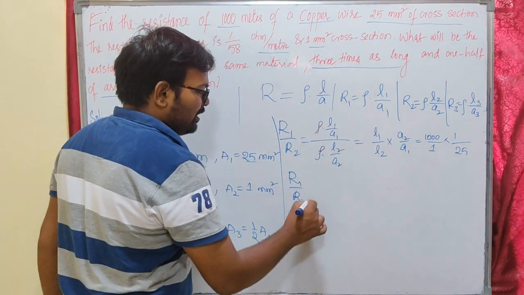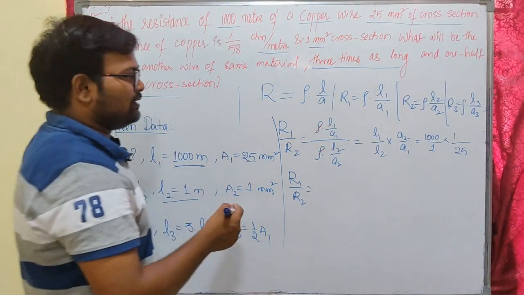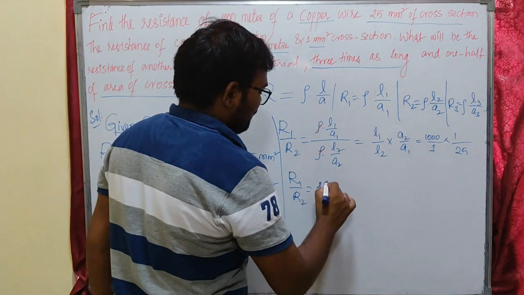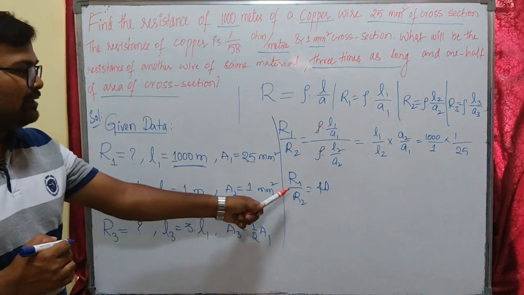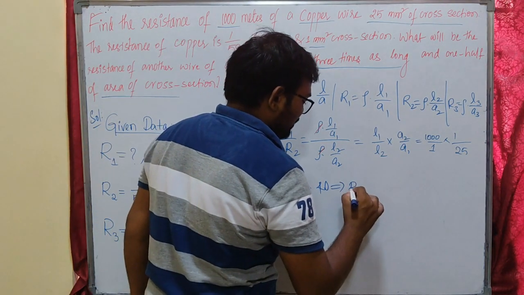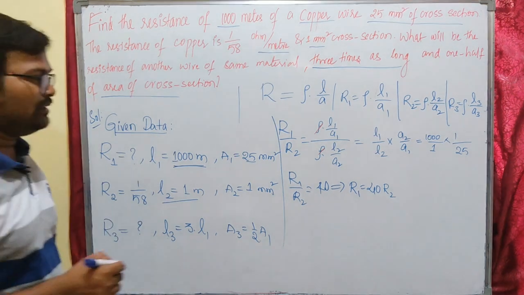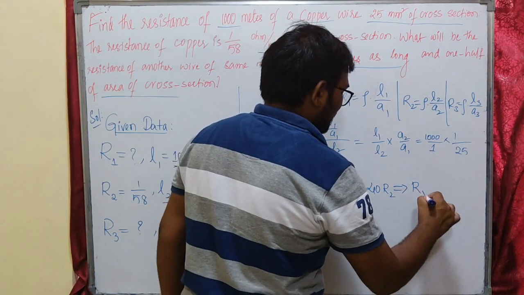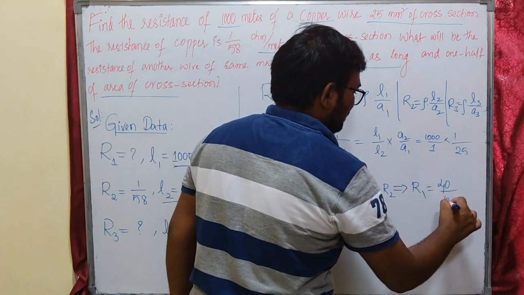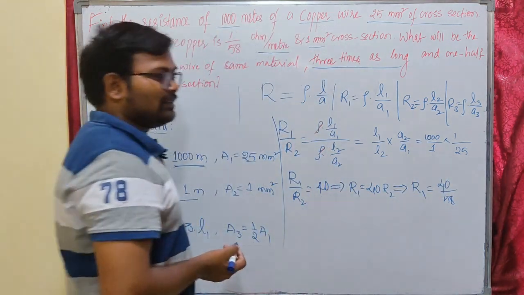The value of R1 by R2 is how much? It is 1000 by 25, which is around 40. So R1 is 40 times R2. What is the value of R2 here? 1 by 58, which we obtained earlier. R1 will be 40 times 1 by 58. So this is the value of resistance R1.